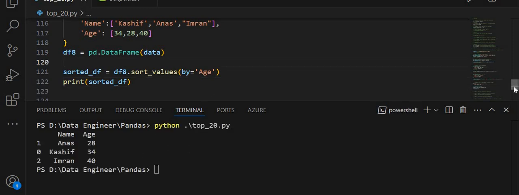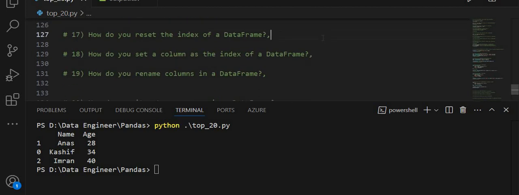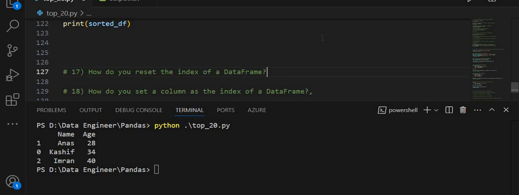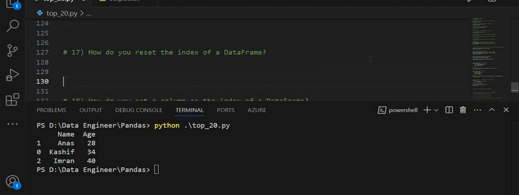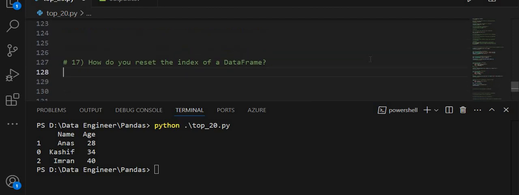So the next question is, how do you reset the index of a data frame? This is an assignment for you, and on my end I will solve this for you. How do you reset the index of a data frame? चलिए इसको सॉल्व करते हैं, लेकिन आपका असाइनमेंट भी है, आप लोगों ने भी सेंड करना है कमेंट में. How do you reset the index of a data frame?